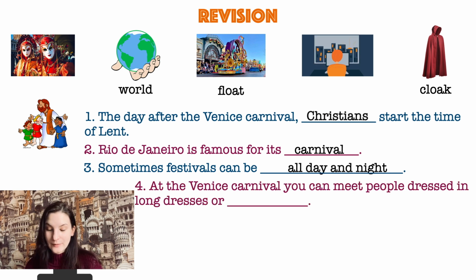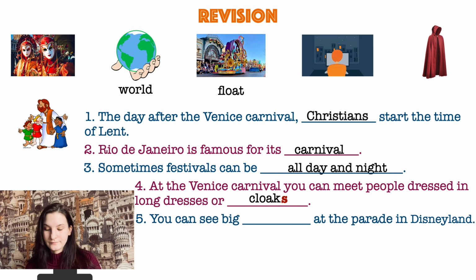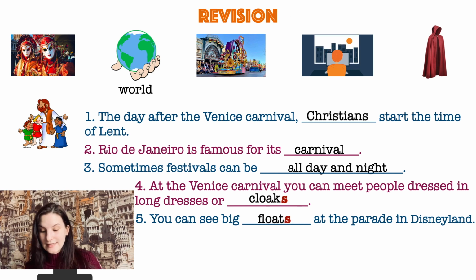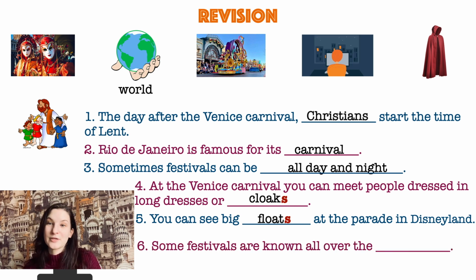At the Venice Carnival, you can meet people dressed in long dresses or cloaks. Good. And mind that we add the letter S here because it's not only one cloak for everyone at the carnival, right? We can see different cloaks, many cloaks there. Number 5. You can see big floats, again, many floats, not only one, at the parade in Disneyland. Very nice. And the last one. It's very easy because we have only one word left. Some festivals are known all over the world. Very nice. Now pause the video and read the sentences aloud.